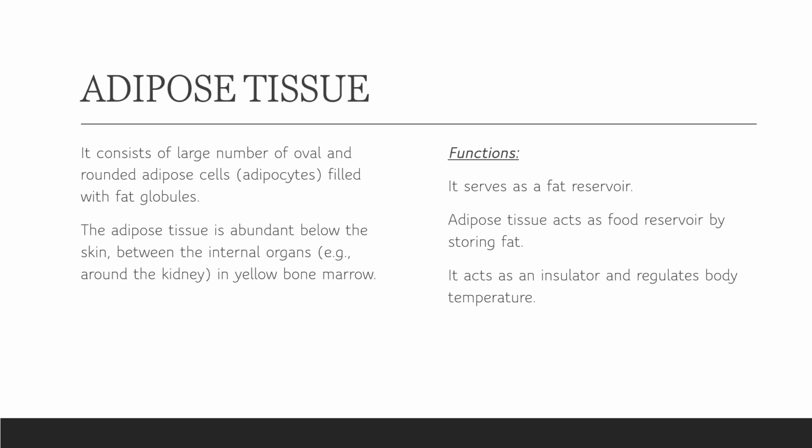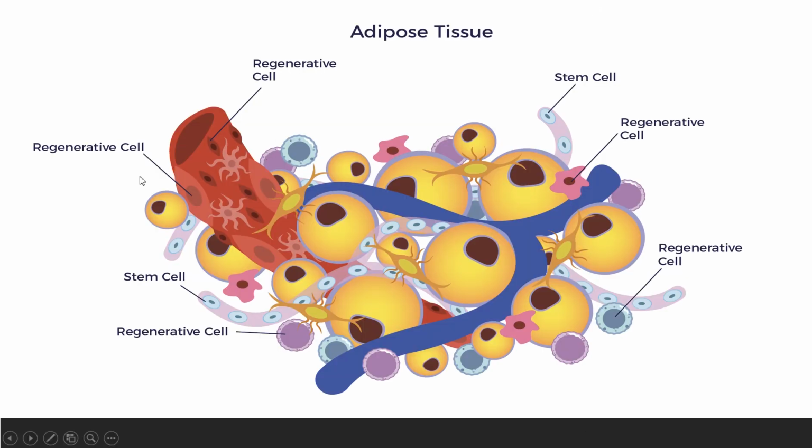Fat is present, and we can use that fat at the time when it is required by the body to give energy. And adipose tissue acts as a food reservoir, and it acts as an insulator. It regulates the temperature of the body. Okay, yes, here it is. These yellow color globules are fat-filled globules, or you can say this is the structure of your adipose tissue.